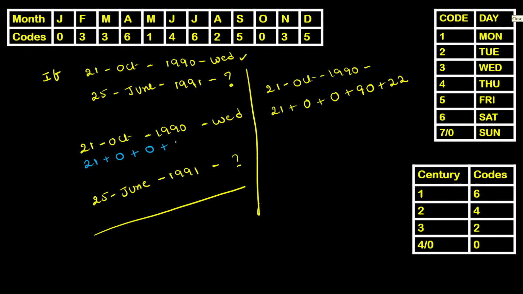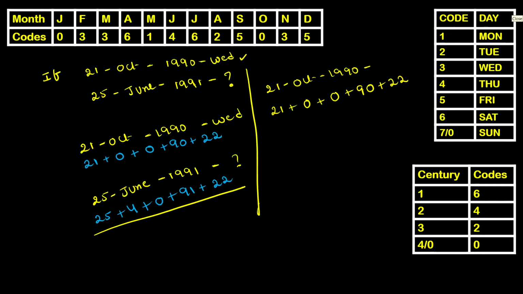Century code that's 0. Number of years 90. Leap years being 22. Here it's 25. Month code being 4. Century code being 0. Number of years 91. Leap years among 91 years are 22.